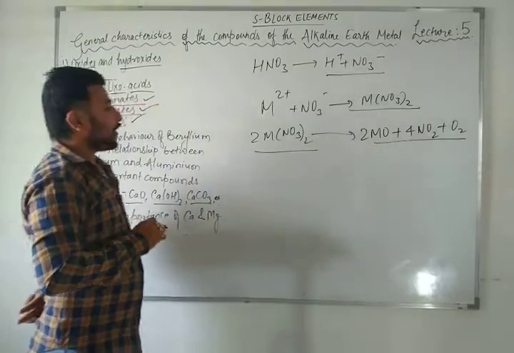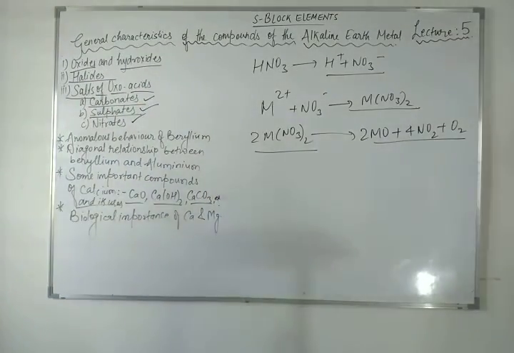Yes, so the reaction is balanced. As you have seen about the nitrates, just like lithium nitrate, here also as the atomic size increases, the hydration enthalpy will decrease, right?